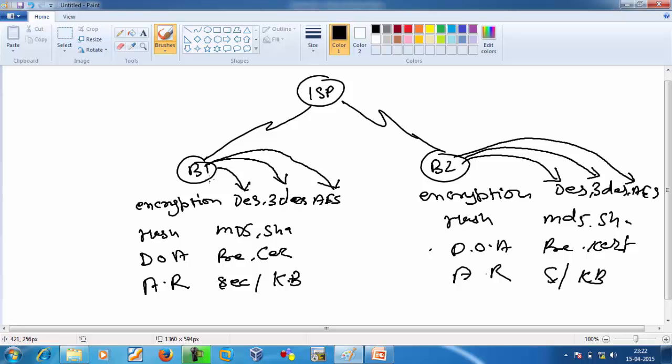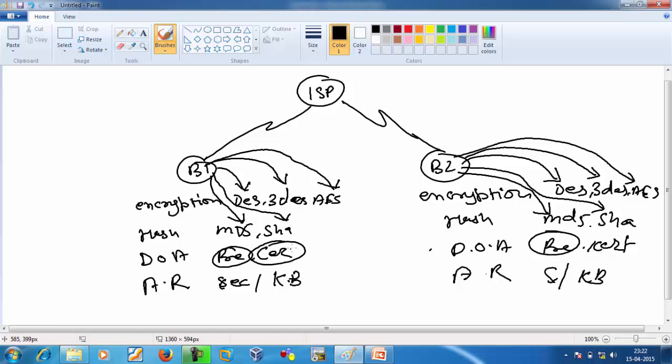Same, if branch 1 is using MD5 for integrity, it is mandatory branch 2 will use MD5 for verification. If branch 1 is using SHA, then branch 2 will also use SHA for verification. Same here, if we are using a pre-shared key, both sides should use a pre-shared key. If we are using certificates, then both sides should be implemented with certificates, so that they can communicate or understand the message properly.